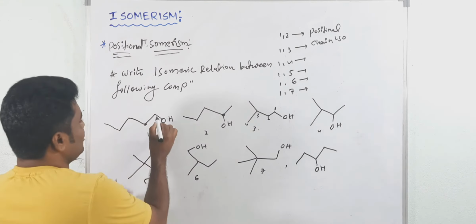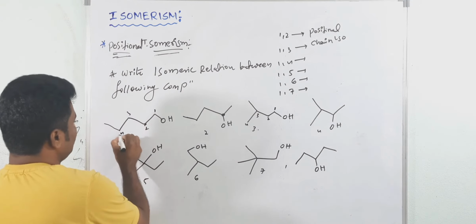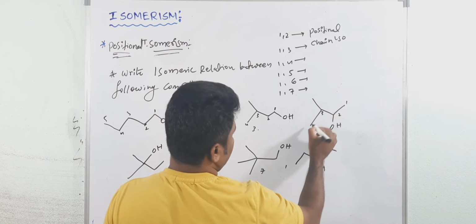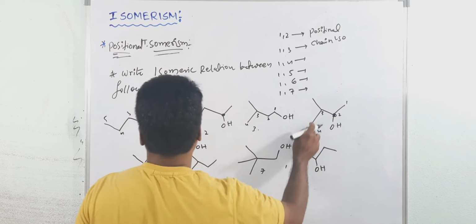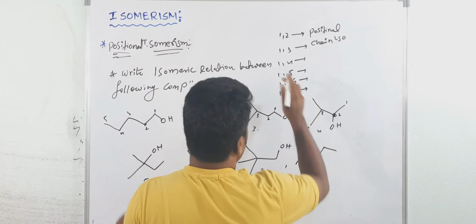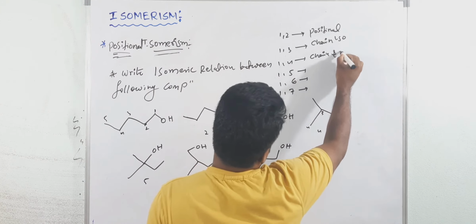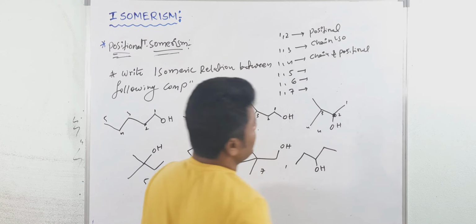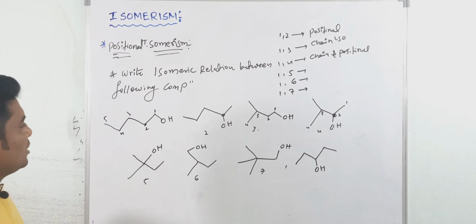See here the position is 1, 2, 3, 4, 5. Here it is 1, 2, 3, 4. See, the position of OH is different and also the chain is different. So the 1, 3 relation is chain as well as positional. Are you getting my point? Chain and positional.